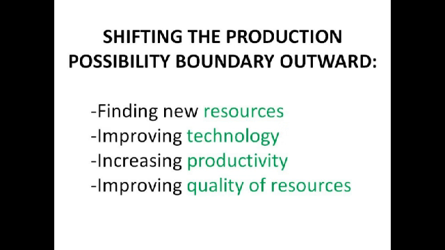So, what would cause the PPB to shift outward and thus increase our maximum potential output? There are four main factors, so that would be finding new resources, improving technology, increasing productivity, and improving the quality of resources. If we find new resources, so for example new factors of production, it means that we are able to produce more. I'll give you some examples to show this.